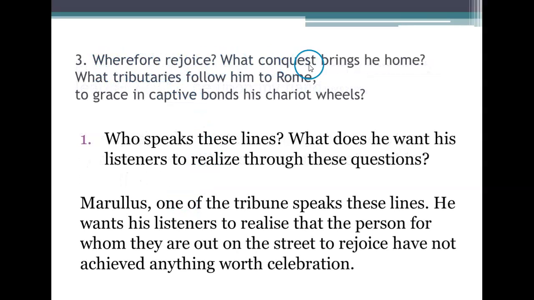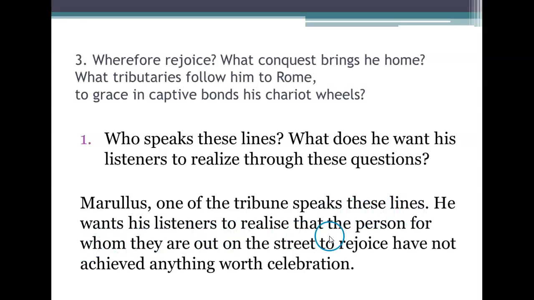Wherefore rejoice, what conquest brings he home, what tributaries follow him to Rome, to grace in captive bonds his chariot wheels. Now this is the third passage. The first question from the third passage is, who speaks these lines? What does he want the listeners to realize through these questions? Marullus, one of the tribunes, speaks these lines.